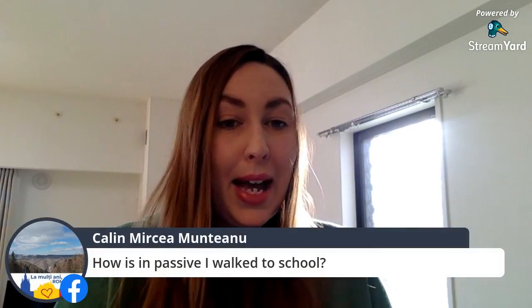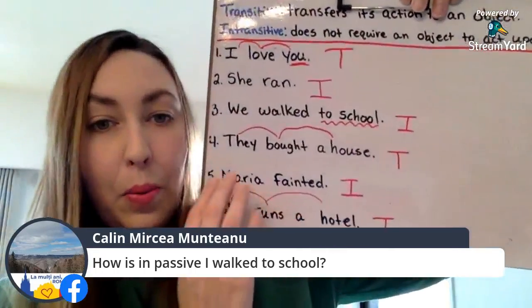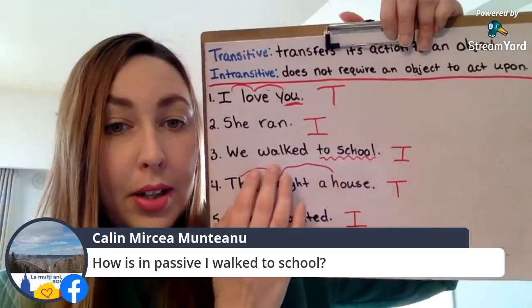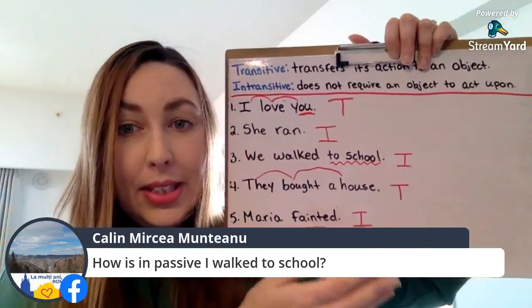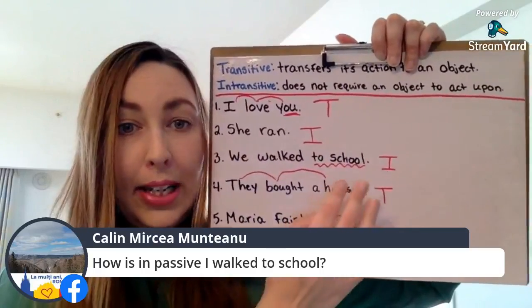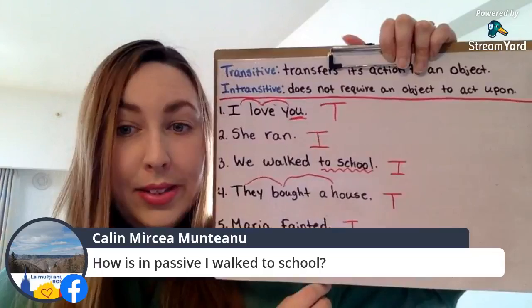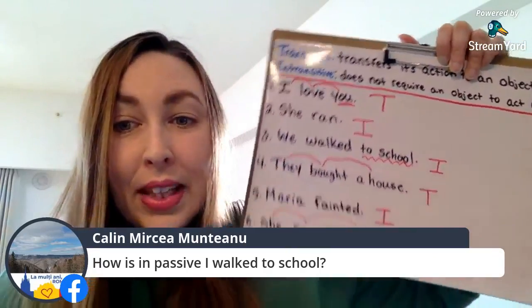How is it in passive? I walked to school. So we have here, we walk to school. Because walk is an intransitive verb, we wouldn't put this in the passive. So remember, intransitive does not become passive voice, okay? Only transitive, okay?